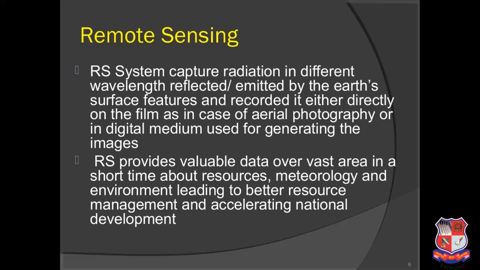For in-depth knowledge of the ocean, suppose we need to study the Mariana Trench, we will need a different wavelength that will travel more in deeper oceans. Light will not travel in the deeper oceans, so we need different kinds of wavelengths, which are in the zone of ultraviolet or infrared. So remote sensing uses that kind of radiation.